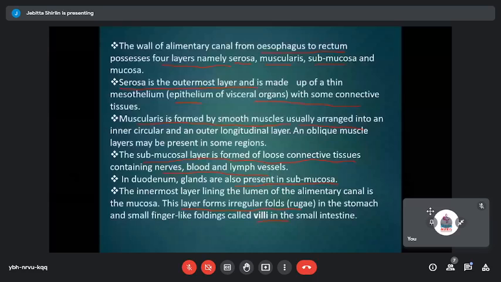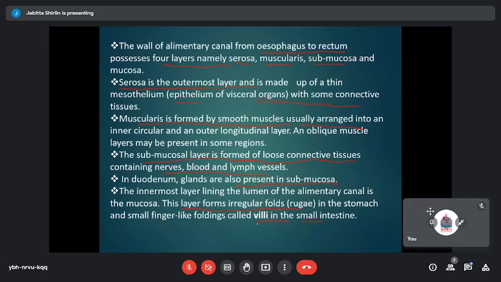Whether it could be a reservoir where the food is getting stored up like the stomach for a particular period of time, or it could be the small intestine where you have the finger-like foldings, which are called the villi, which increase the area of absorption, which also plays a major role in absorption of nutrients. So here the inner region is not a smooth region, whereas it is a highly irregular region where you have different folds, and that is the reason why it has folds in it.